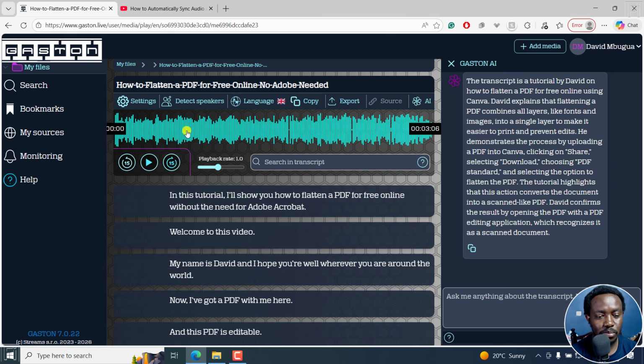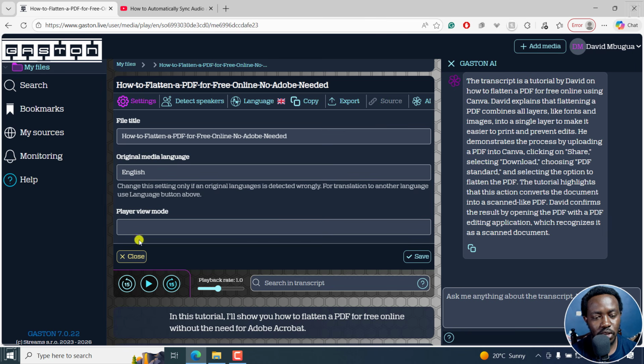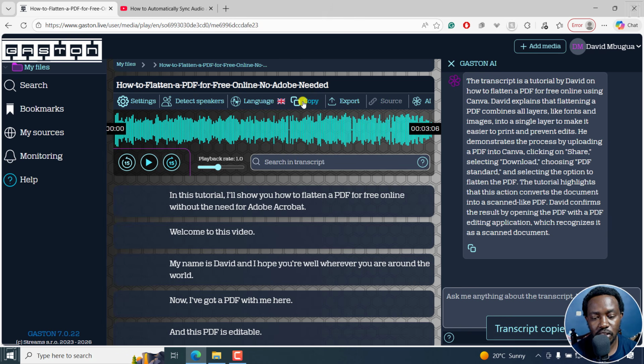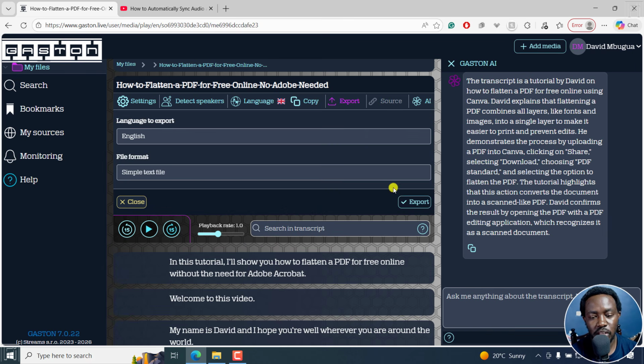this particular transcript. So as I mentioned, you've got a couple of settings here. If you click on them, you can see the different options here, player view mode and all that. You can detect speakers. You can click on these to more or less translate. You can also copy. If you click on this, you're going to copy the whole transcript. You can also click on export, and from here you've got the different options.